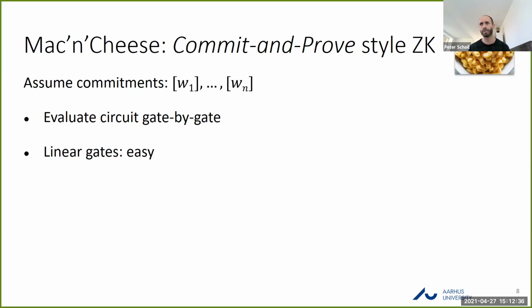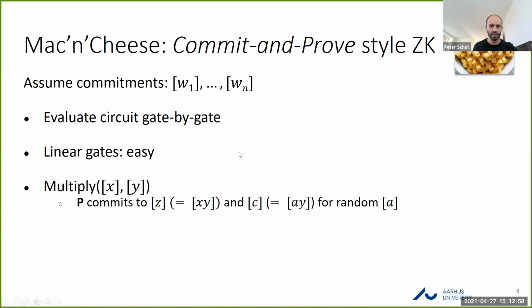So since the commitments are homomorphic, at every gate which is an addition or scalar multiplication, you can obtain a commitment to the output of the gate completely locally. So the only challenge, as usual, is going to be multiplication gates. So suppose we have two commitments to x and y, and we want to obtain a commitment to the product x times y. Then the prover will commit to a value z, which is allegedly the product xy. And then to verify this, we'll have the prover commit to some auxiliary value c, which is a times y for some extra random commitment a.